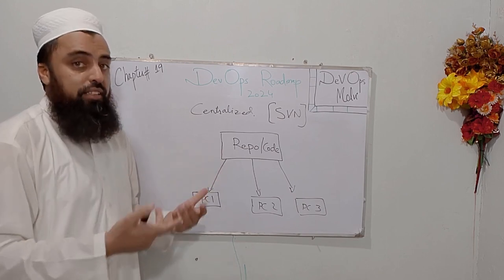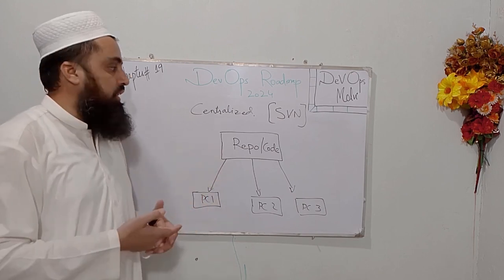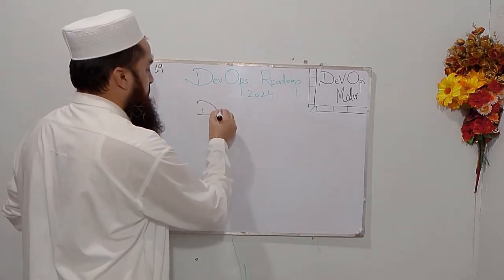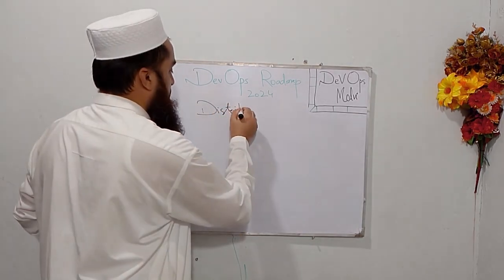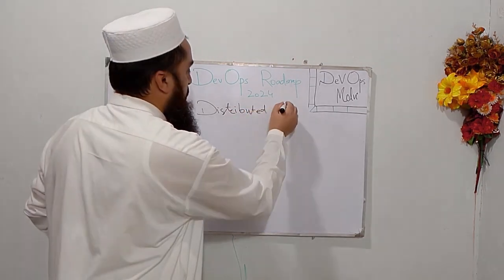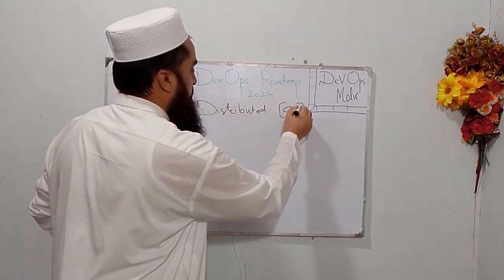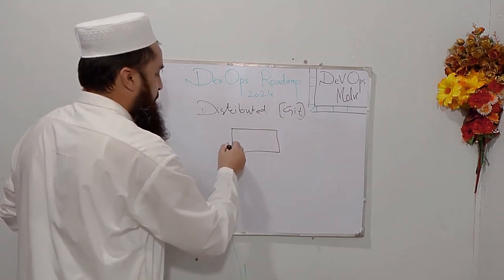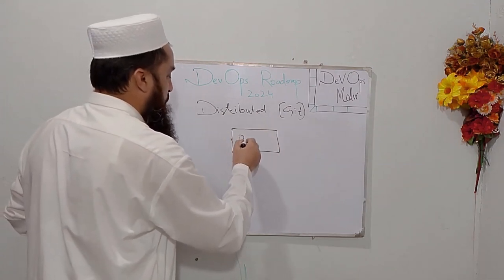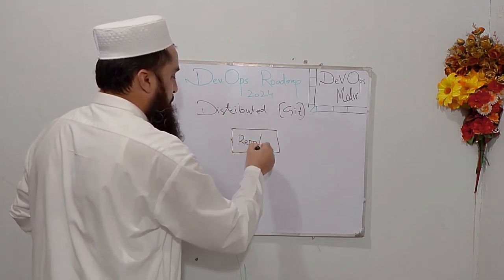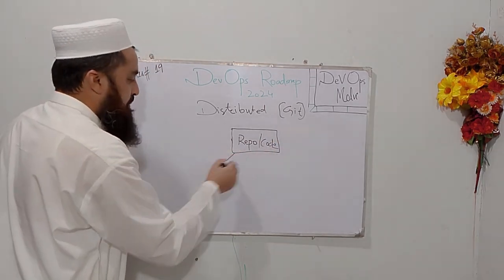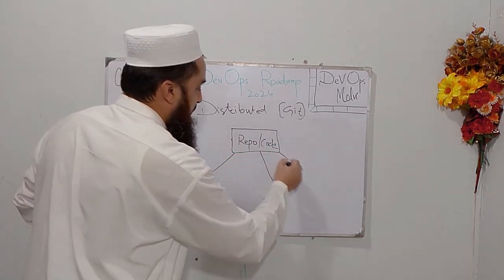Now let's discuss the distributed version control approach. Git is the best example of distributed version control. We have this repository, our project repo code, and we will have multiple copies of that code.